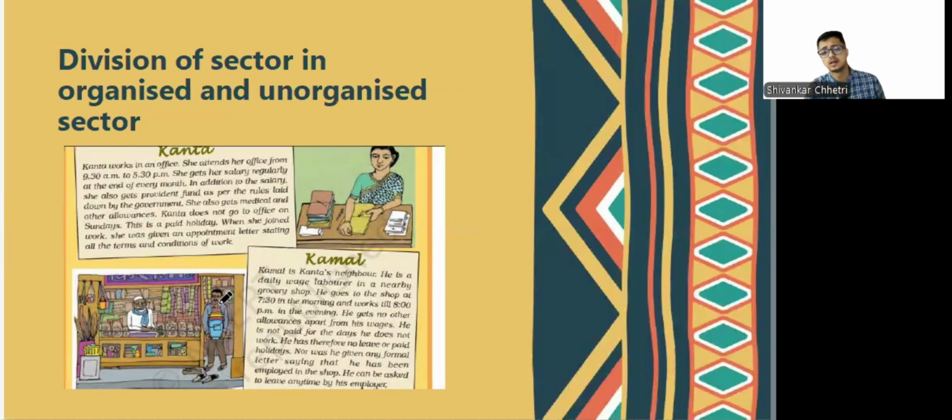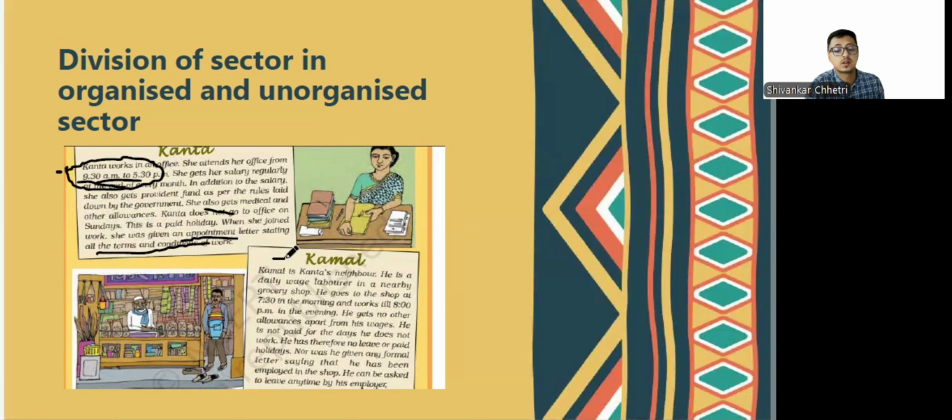Now, the final segment of the chapter: division of sector into organized and unorganized. Here we have Kanta and Kamal's story. Kanta works in an office from 9:30 to 5:30. She gets a paid holiday on Sundays, she has an appointment letter, there's a planned holiday, and there's a medical allowance that she gets. She has a fixed amount of working hours, right? And there are terms and conditions of the work stated in the appointment letter.